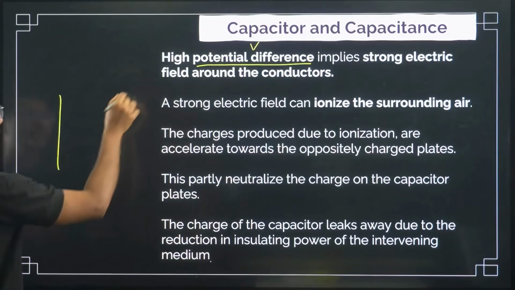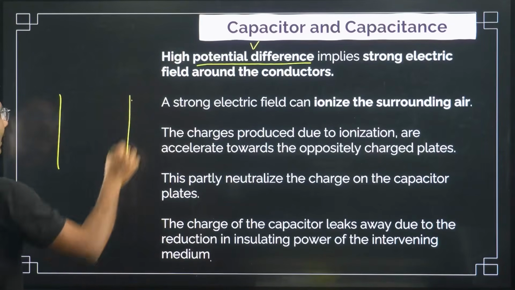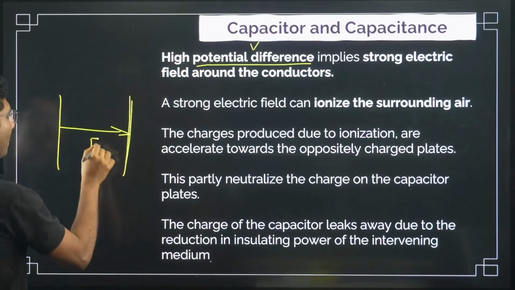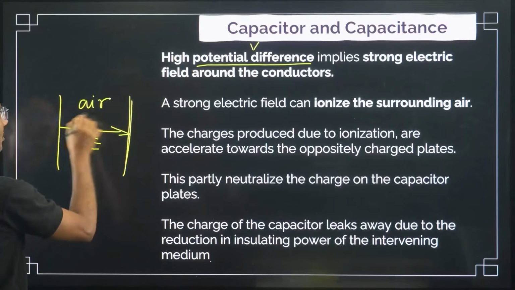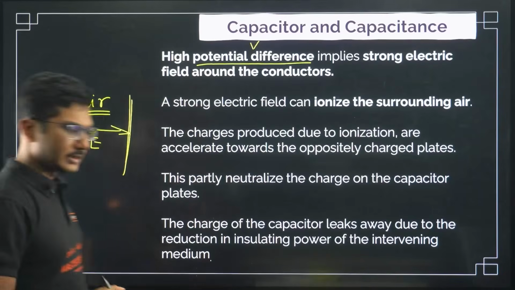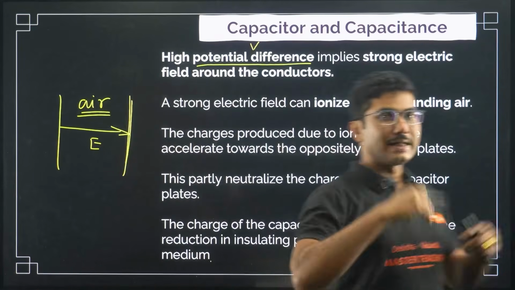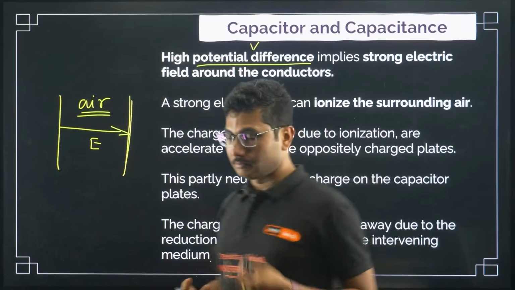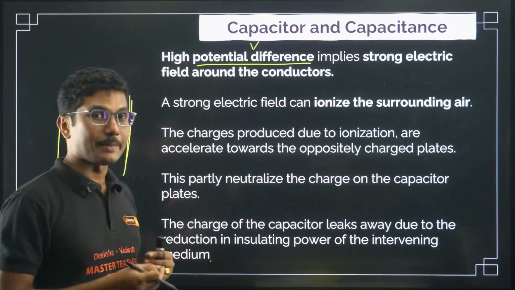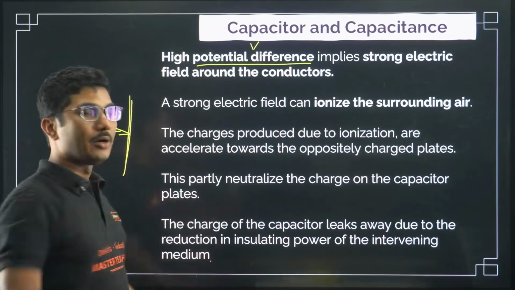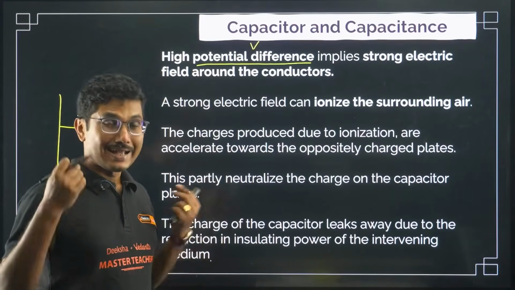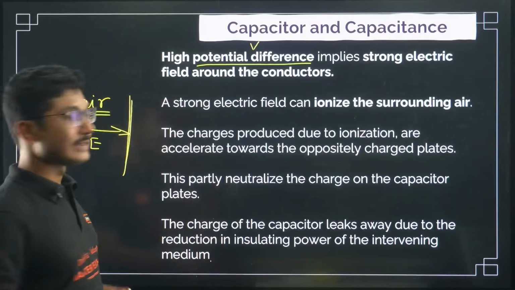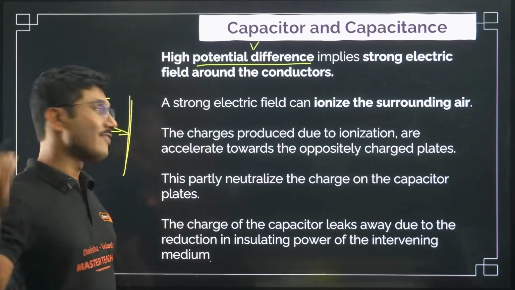Suppose we have a capacitor with an electric field, and there is air in between. The higher the electric field, the more the air will be ionized. Ionized means the electrons and the molecule start separating, and electrons and positive ions can exist between the capacitor plates if the potential reaches some high value.